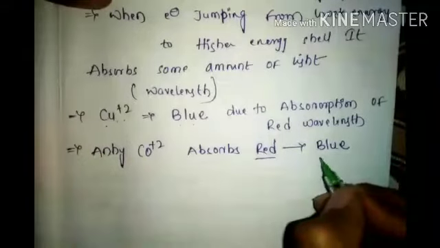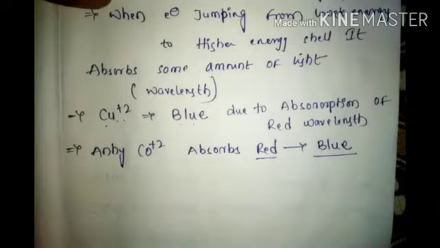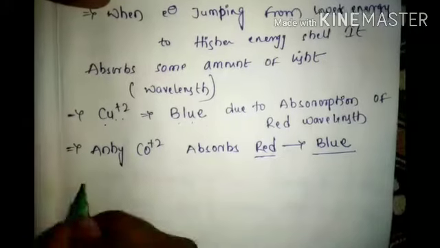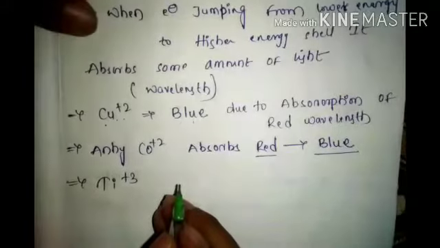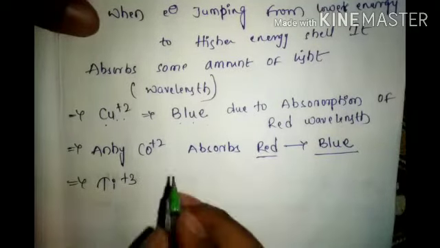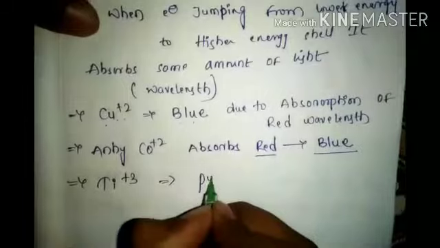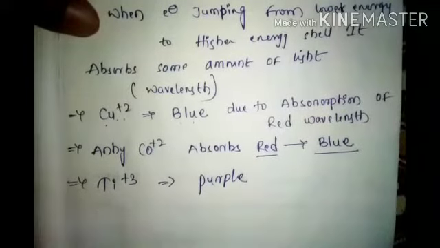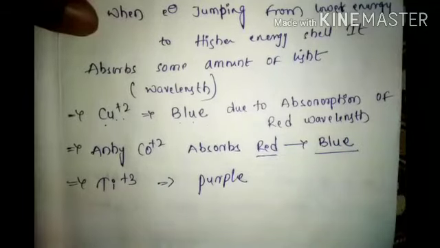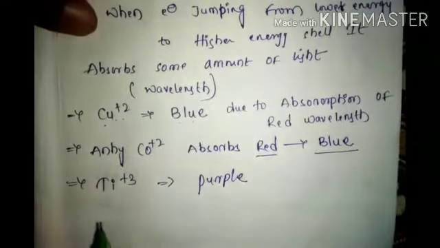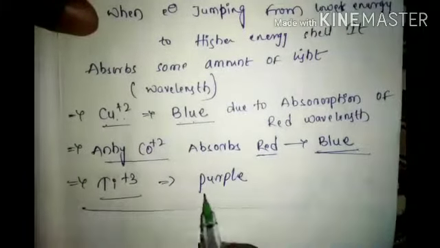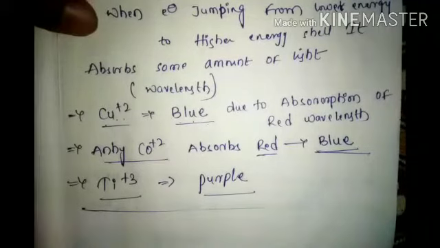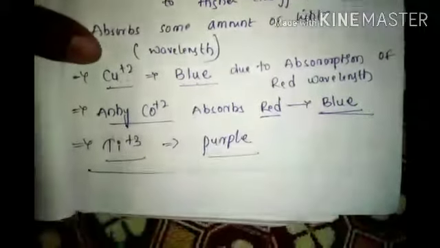It absorbs from red, that's why it appears blue. Next, titanium+3 is purple in color. So Cu+2 is blue, anhydrous cobalt is also blue, titanium+3 is purple. Remember it like that.